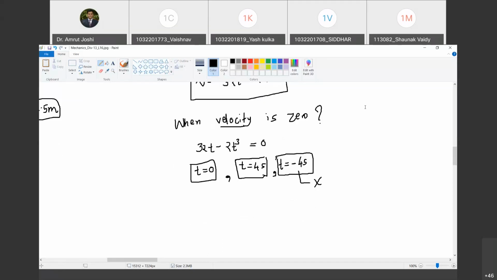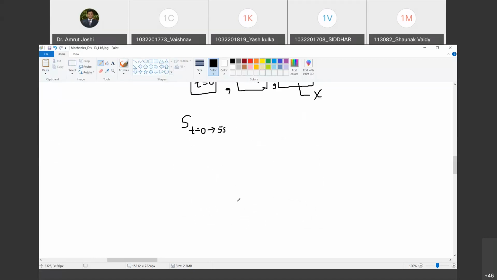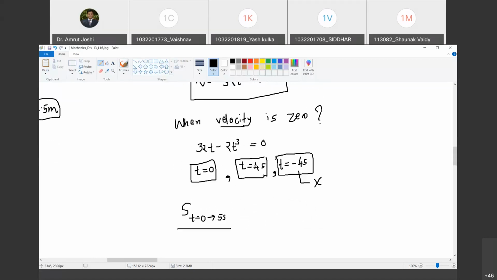Yes, sir. And what do you have to calculate? You have to calculate the distance traveled, denoted by the letter S, from t equal to 0 seconds to t equal to 5 seconds. Do you agree with me? Yes, sir. So how many times did the velocity become 0 in this time interval? Velocity becomes 0 once, at t equal to 4 seconds.